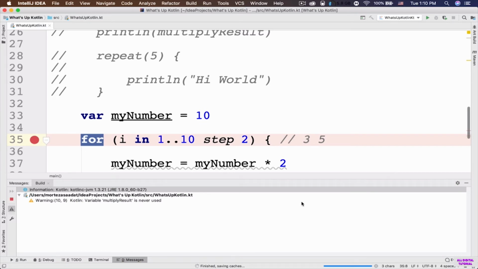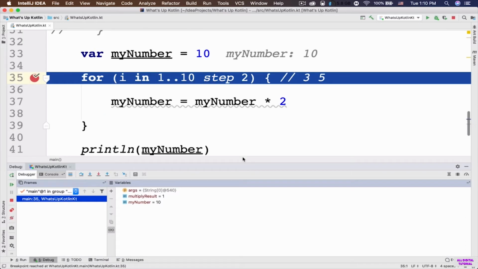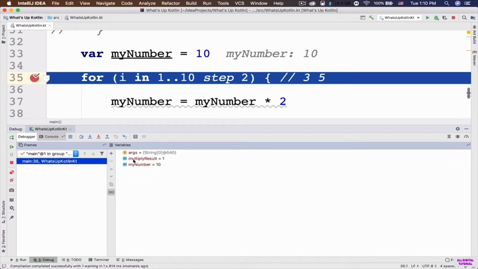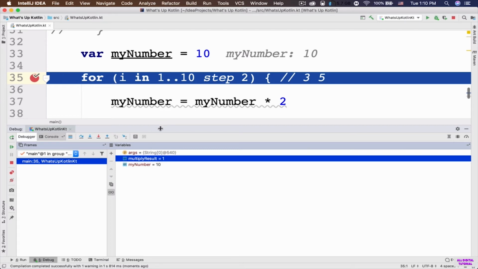So let's wait a little bit here until this process is finished. Okay, now the debugger area is opened. So at the bottom, you can see that the debugger area here is opened. And here we've got the variables area. So this is the area that I want you to look at here. This is very important. So the debugger area is going to allow us to control the flow of the program step by step. So currently it is showing us this multiply result variable.